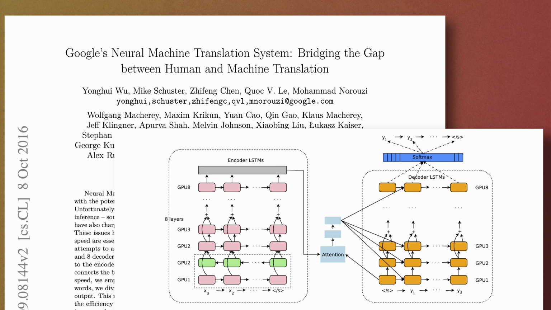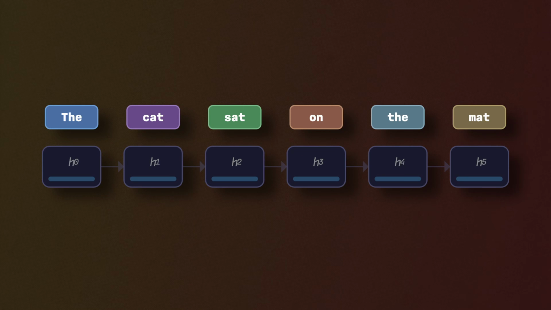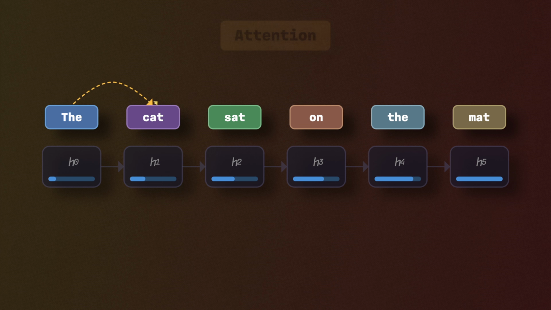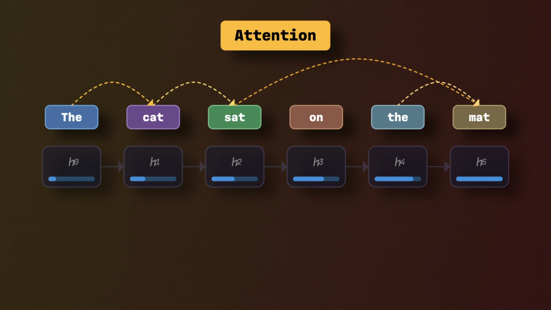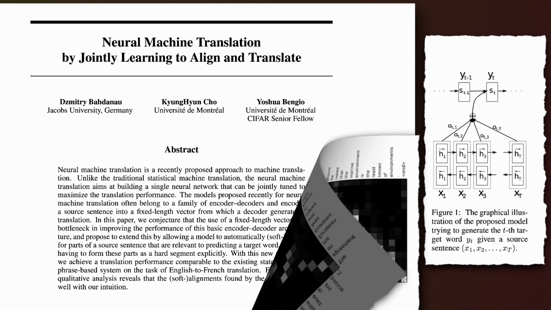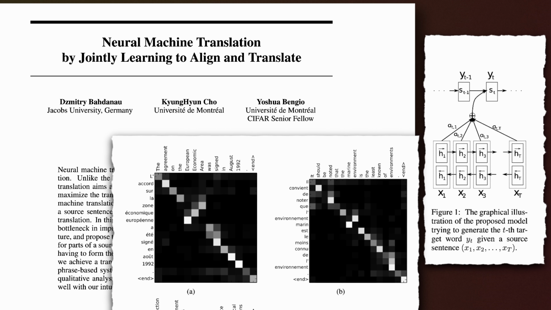By 2016, Google's translation models were built on a type of neural network called an LSTM, short for long short-term memory. LSTMs read text one word at a time, carrying a running memory of what they'd seen so far. They worked, but they were slow. Each word had to wait for the previous one to finish processing. To help with longer sentences, researchers had bolted on an add-on called attention. Now, attention came from a 2014 paper by Dmitry Bahdanau, Kyunghyun Cho, and Yoshua Bengio.